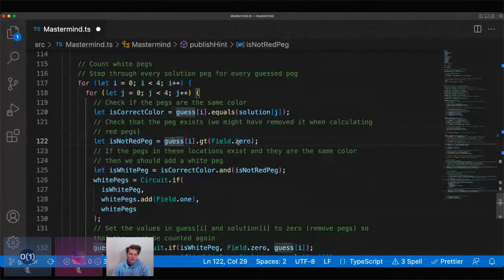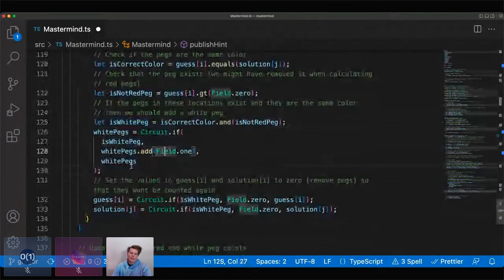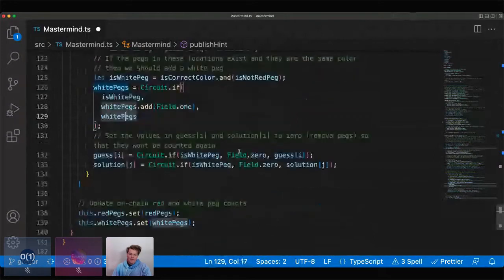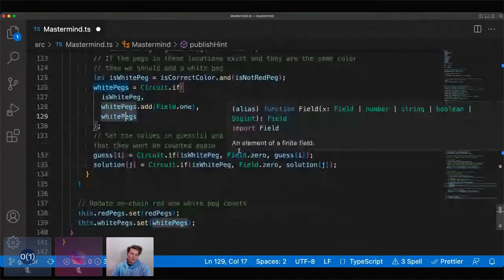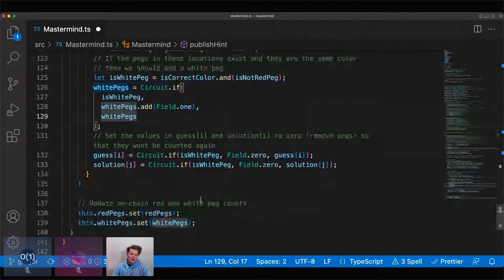And so we have these 2 booleans: is it the correct color, and is it not a red peg? Well, if it is, then it's a white peg. And so if it's a white peg, then we're going to add 1 to the white pegs. And if it's not a white peg, then we're just going to return white pegs, and the white pegs will stay the same. And so then what we'll do is we'll remove these code pegs that were used to generate these white pegs so that we don't count them again.